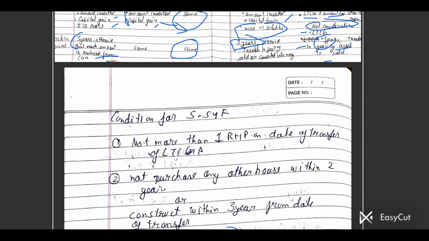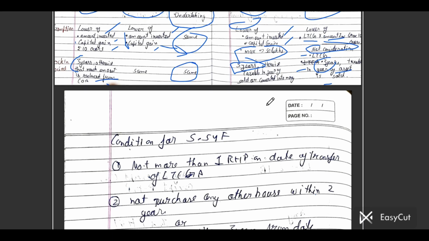I hope it will be helpful for you guys. I have completed the entire capital gain with adjustments, and what you have to do is mark them all. I have covered every adjustment. Now you have to solve the practice batch of Jasmeet sir, or otherwise you can solve the PDF which has covered all RTP, MTP, PYQ with the adjustments or amendments. It will be so helpful for you, and thank you so much guys.